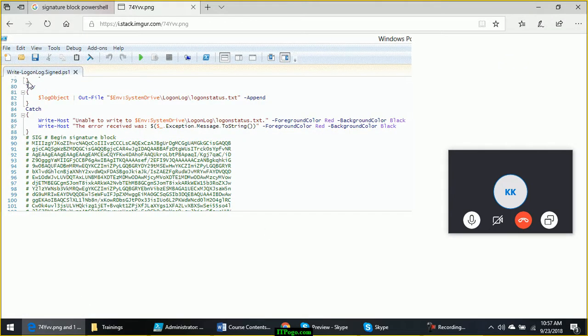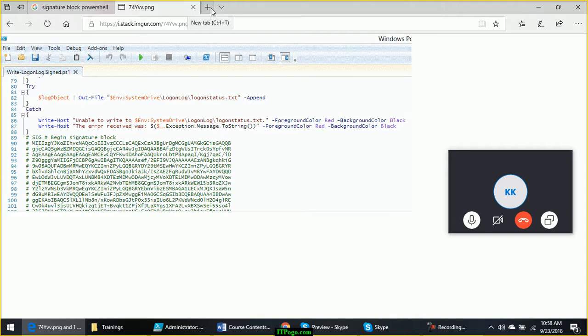So suppose this is your script. I will show you how you can digitally sign a script. For digitally signing a script, you need to have a code signing certificate. Code signing certificates are not free, and those are not issued to individuals.